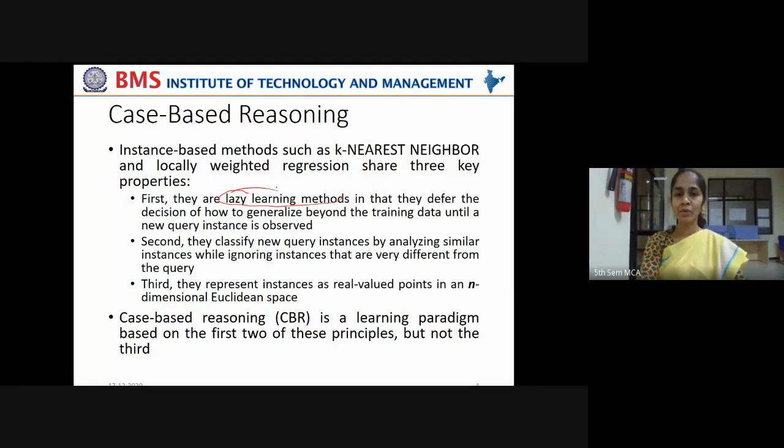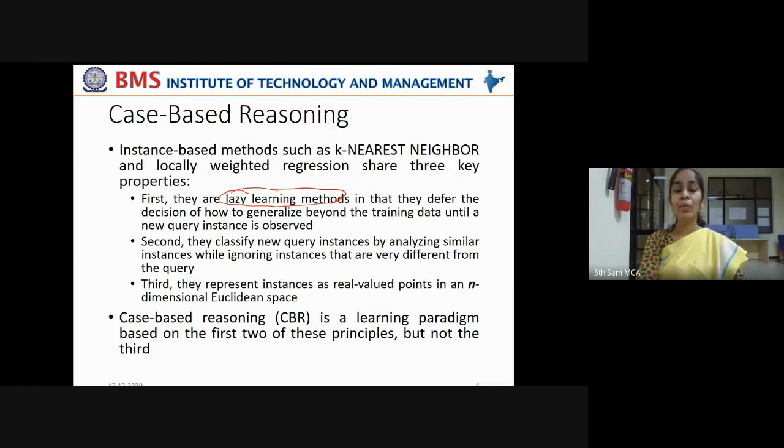Lazy learning means only the training examples are stored, and until a new instance is given, processing doesn't start. Comparing that new instance with the existing instances and taking some decision to classify it or predict a value is kept pending until a new instance is given. So they are called lazy learning methods. They defer the decision of how to generalize beyond the training data until a new query instance is observed. This is what I tried to tell.